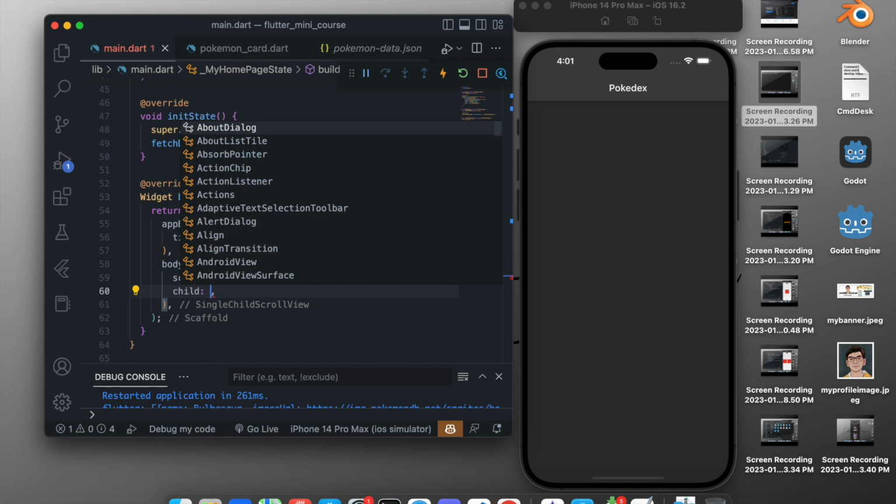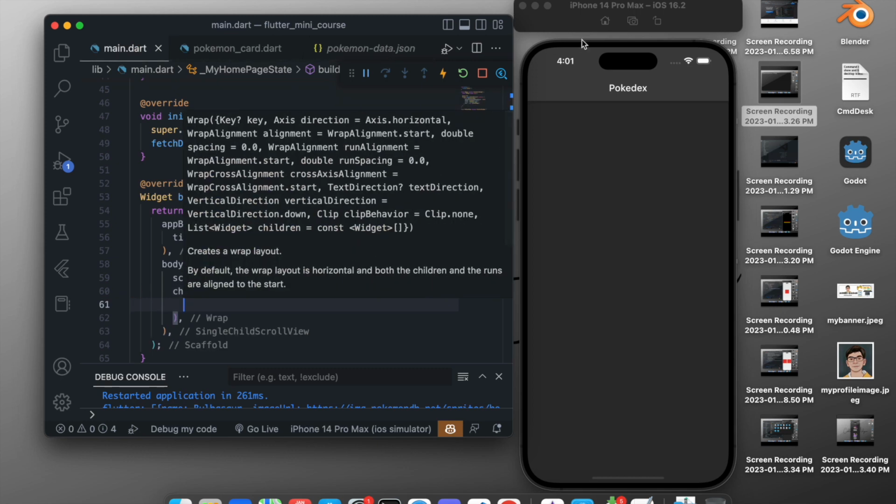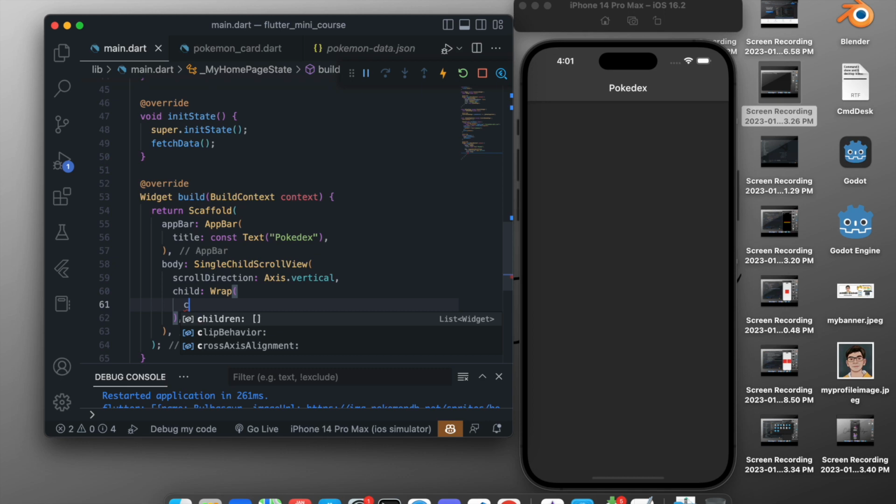of this single child scroll view, and instead of column I will add a wrap, and I will show what wrap does. Wrap is basically used when you want to wrap multiple widgets inside a single widget and give some spacing between them, because in the column you have to give manual spacing by SizedBox. In the wrap we want to give it a run spacing. Run spacing is basically how much spacing you want to give it vertically, and it is 20, and you don't need to give SizedBox right now, it automatically gave the spacing.